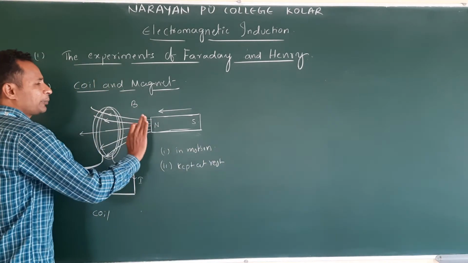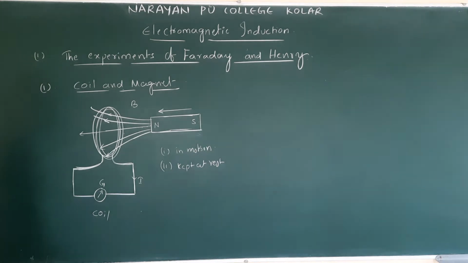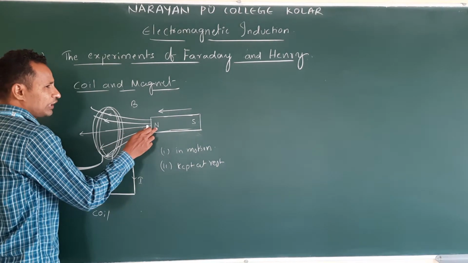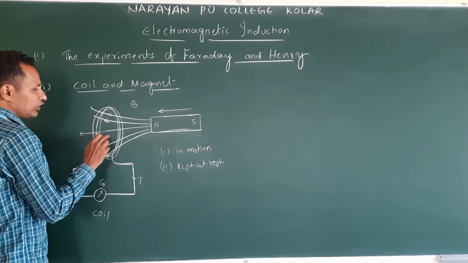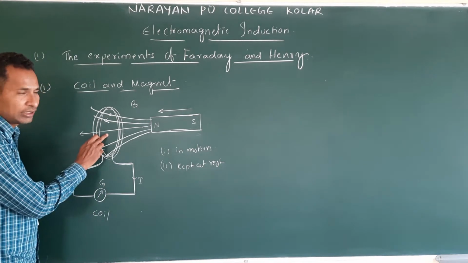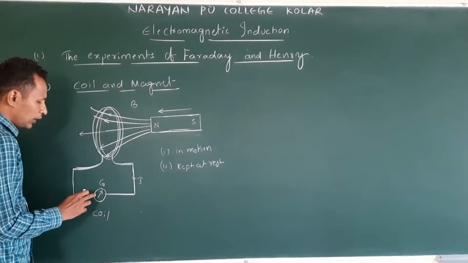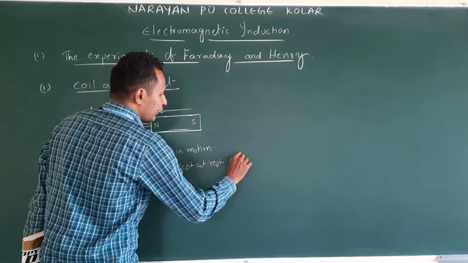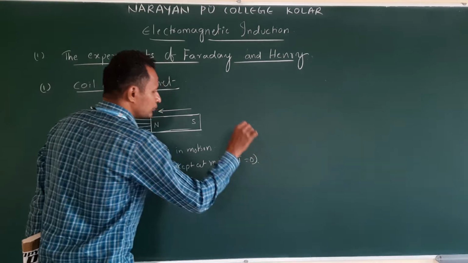They kept the magnet at rest. So not moving. When magnet is kept at rest, what will happen? The field crossing the coil remains constant. What did they notice? No deflection in the galvanometer. In this case, I is equal to 0.